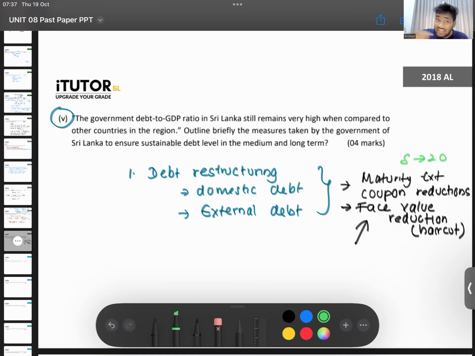The IMF has given certain revenue targets and certain expense targets. So the IMF is now wondering, remember, I've taught you all, during an election year, what happens? During an election year, to win the election, what does the government do? They increase their expenditure, no? They increase government salaries, right? Now that will very soon happen. Probably towards the start of next year, with the new budget, Ranil will promise a salary hike for government workers, because next year is election year. He doesn't want to lose those votes. There will be a hike in public sector salaries.